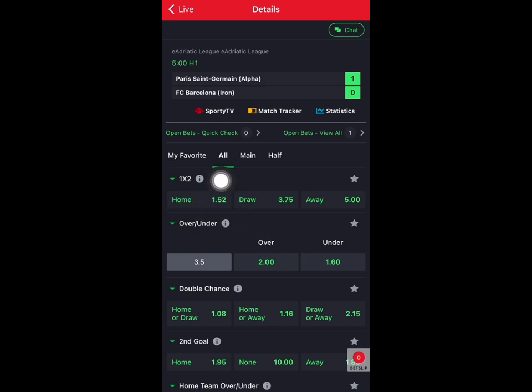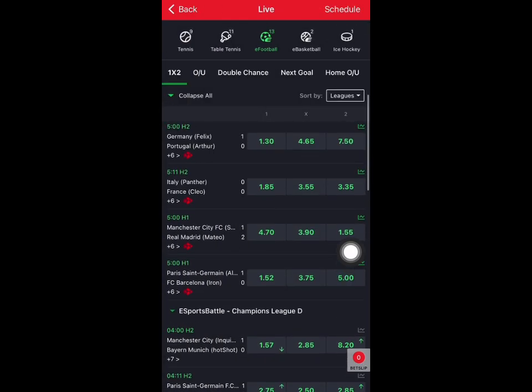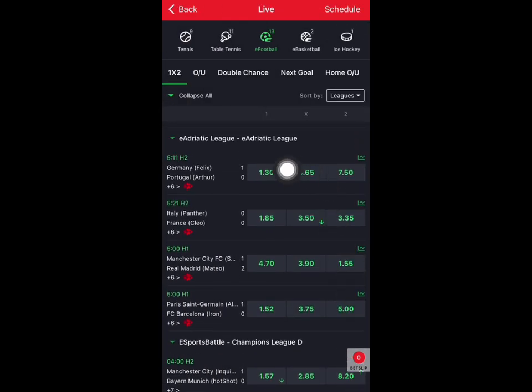That's the team that has a goal already, and their under 3.5 is 1.60. So this one too is a good deal. Let's see another one. Is there another one? Okay, this is another wonderful one.